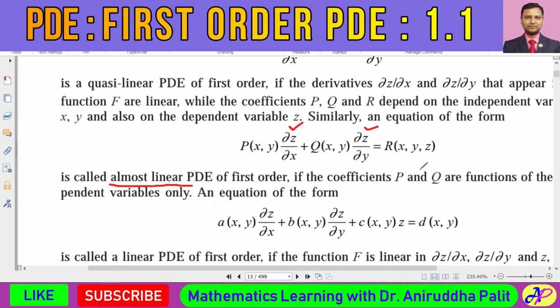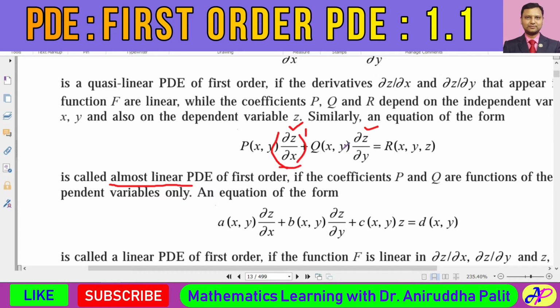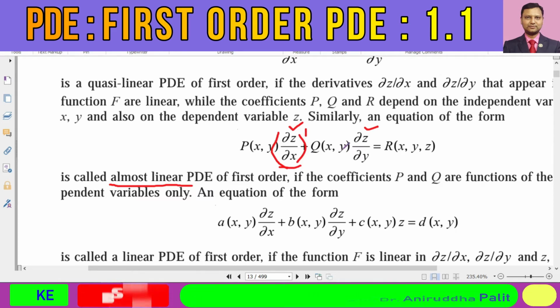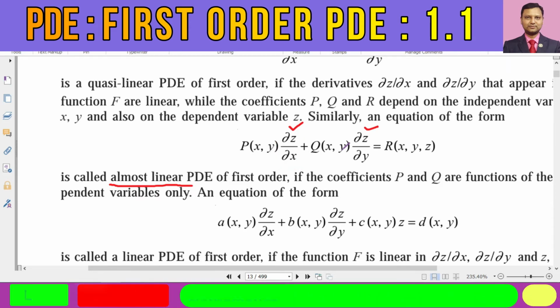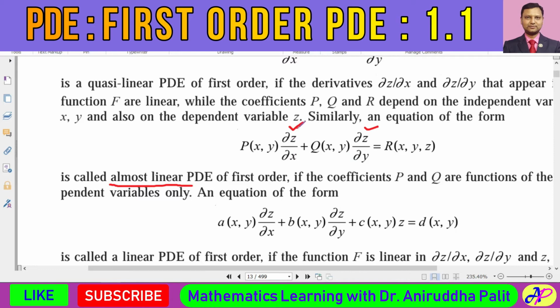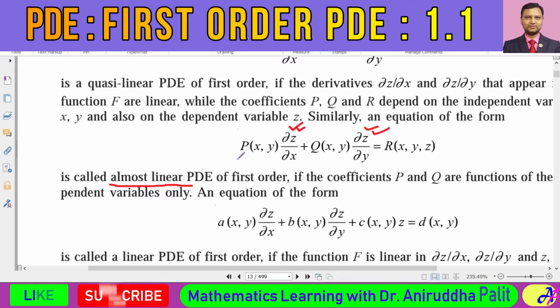It means we would get del z del x with power equal to 1. We would not get a higher power or higher degree of del z del x.